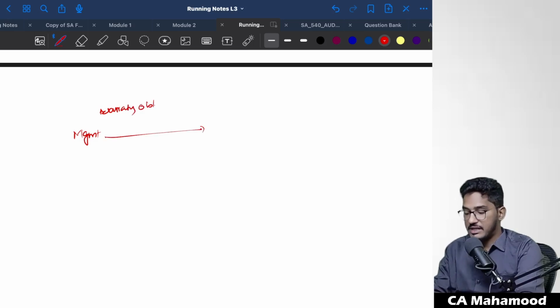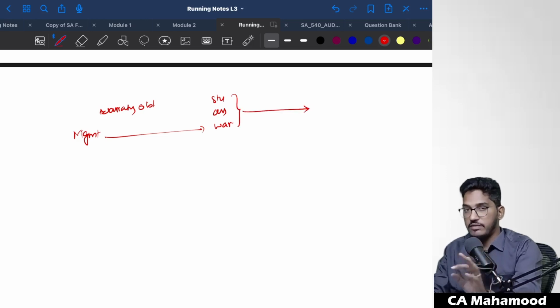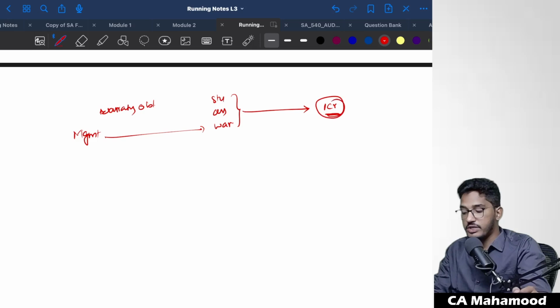Now what they will do is, as I have told, they will study the past data, the assumptions, the warranty contracts, all this they will study, and they will determine a particular amount. For example, after doing all the calculations, they have determined that 1 crore amount of warranty provision they will create. So this is management's point estimate. This calculated figure is management's point estimate.